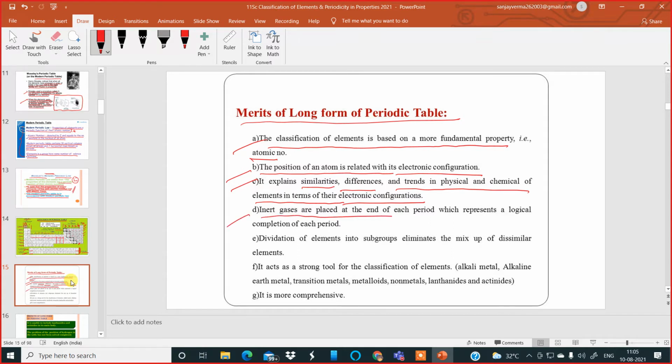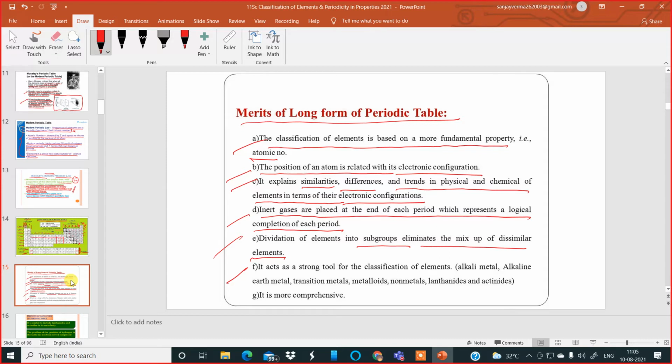Inert gases are placed at the end of each period, which represents a logical completion of each period. So after completing each period up to 17, the next one is a noble gas. That is to be understood. Dividing of elements into subgroups eliminates the mix-up of dissimilar elements. So elements have been divided into subgroups, also group and subgroup. 1A is one subgroup, 1B is another subgroup.